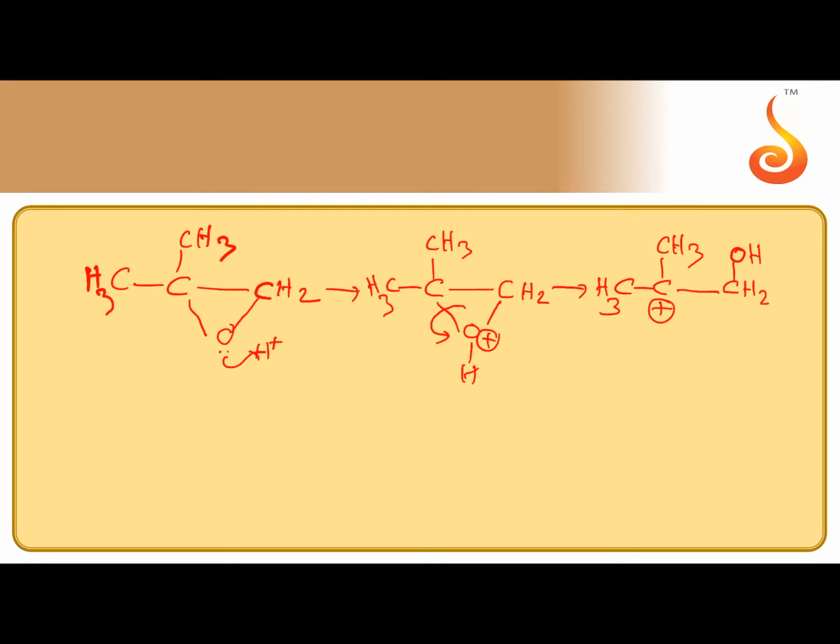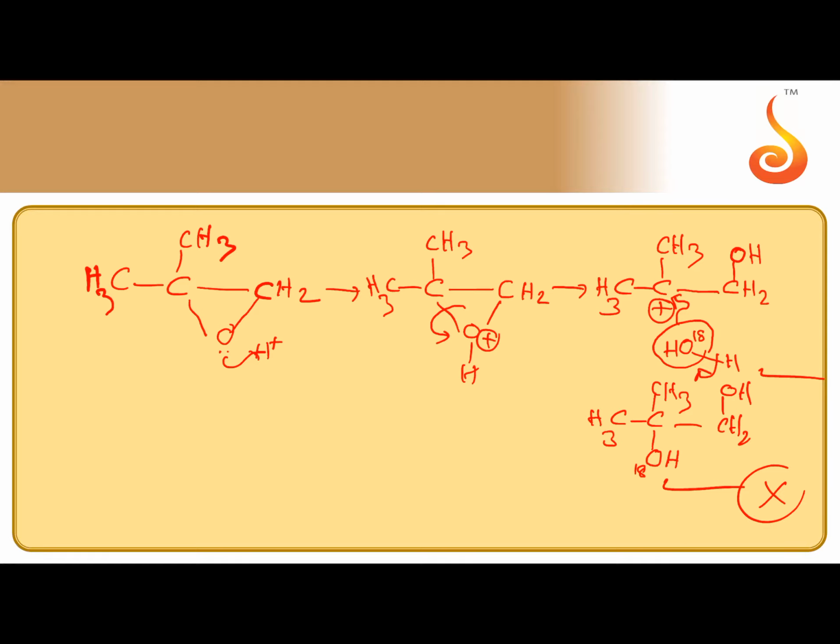CH2OH. After that, the attacking nucleophile is H2O, which contains isotopic oxygen, radioactive oxygen. So this OH will come and attack at the electrophilic carbocation. Later H plus is eliminated. So the final product is CH3OH. Here oxygen 18 is present. CH3CH2OH. So this is normal oxygen, this is radioactive oxygen. This compound is X.